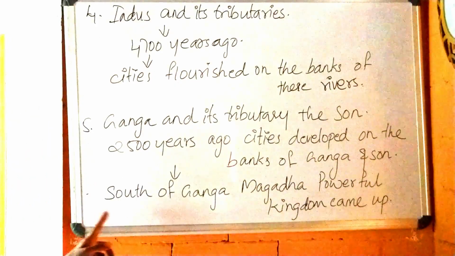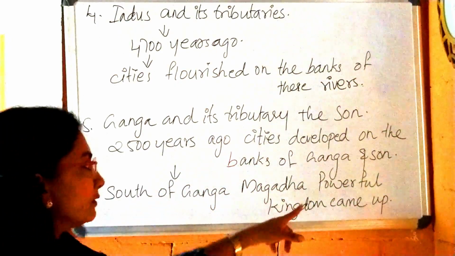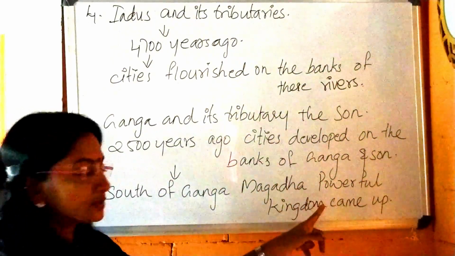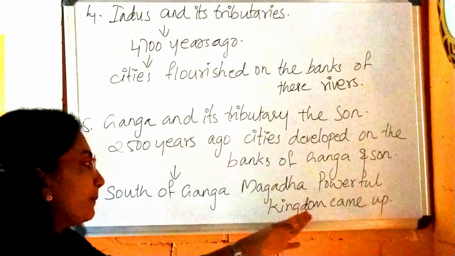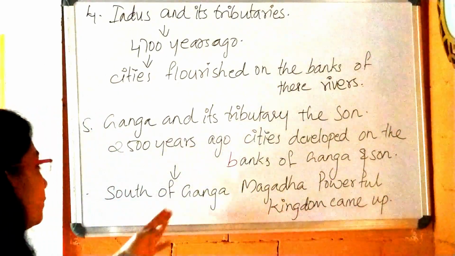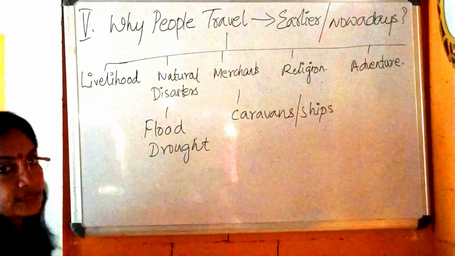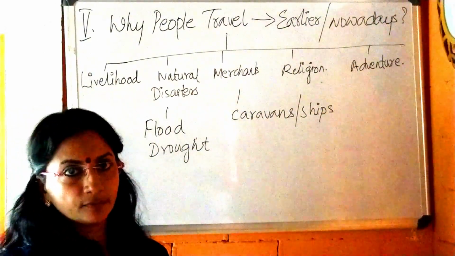And the other important thing we have to notice here is Magadha, the powerful kingdom in history, a very important place for the Magadha rulers. Okay, the Maurya dynasty is coming. So Magadha, the powerful kingdom, came into existence in the south of the river Ganga. So we already described where people lived, and I think you got all these points from the map. Okay, 6 points are there.